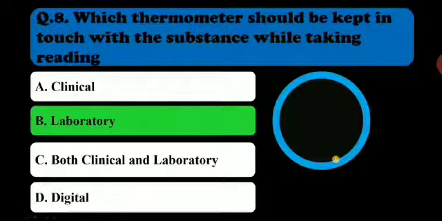We have learned this in the revision session also. Laboratory thermometer should be kept in touch with the substance while taking reading. So this should be the right answer.